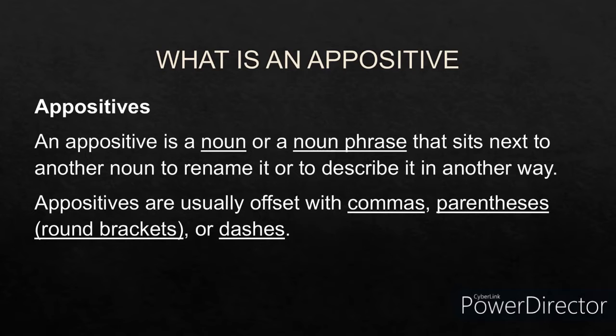Now, what is a noun? A noun is a name of a person, place, animal, or thing, and a noun is also a name of an action. And what is a noun phrase? I've already made a detailed video on what a noun phrase is, how to use them in a sentence, and how to identify them in a sentence. So you can check out that video. Also, appositives are offset with commas, parentheses and or dashes.